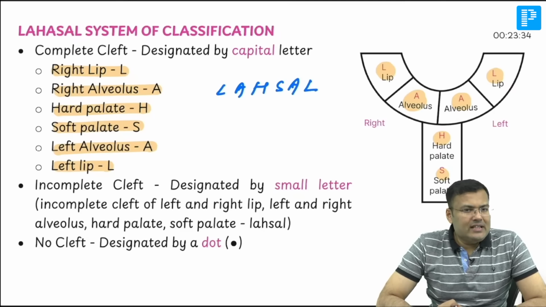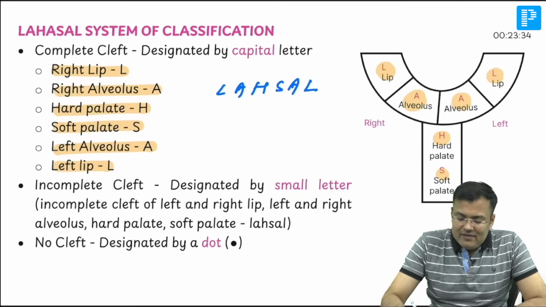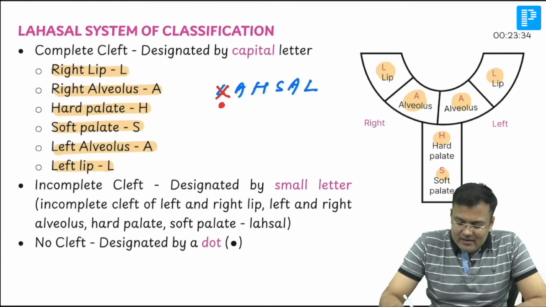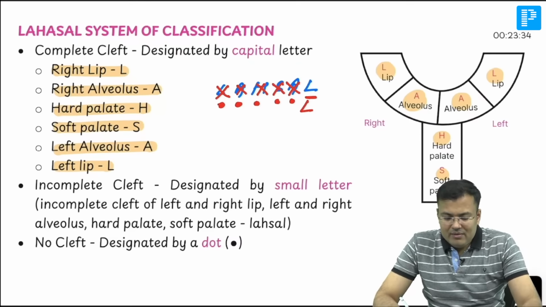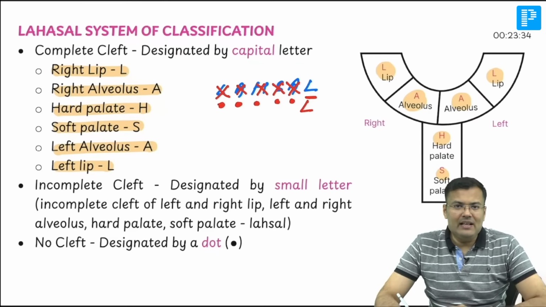Now, imagine this patient is having no cleft lip on the right side. If there is no cleft on the right side, dot. No cleft of alveolus on the right side, dot. Clear? No cleft of hard palate, dot. No cleft of soft palate, dot. No cleft of alveolus, dot. Only cleft of lip, what? L. Yes. So what you are going to see is 5 dots and after that L.